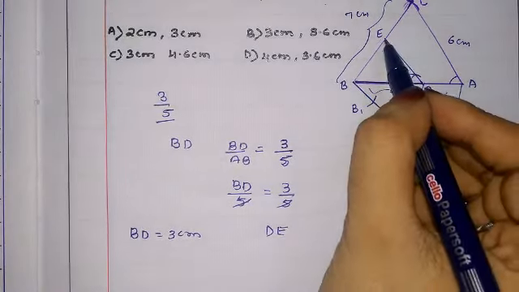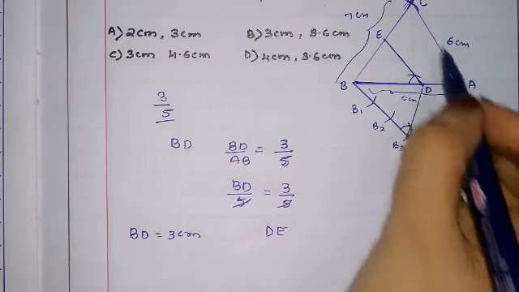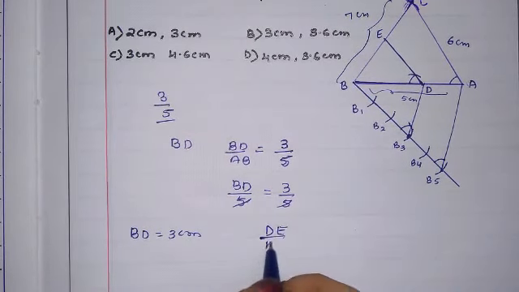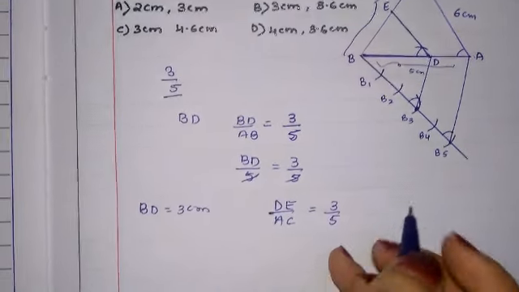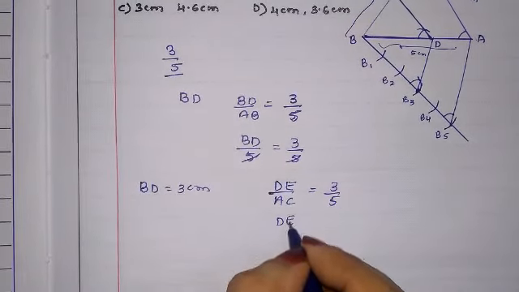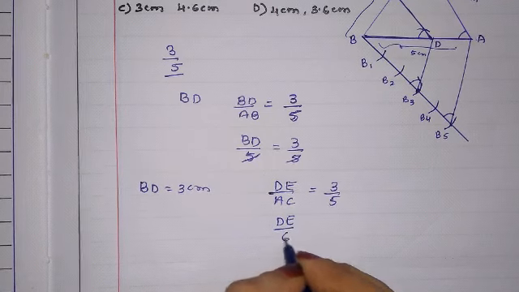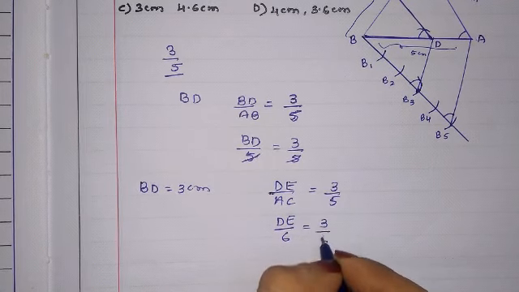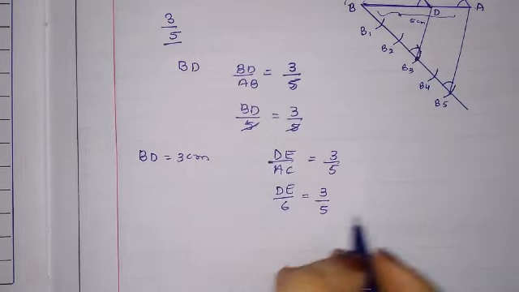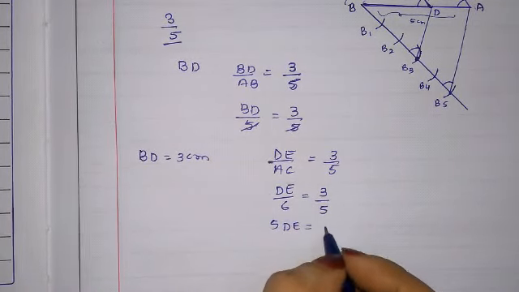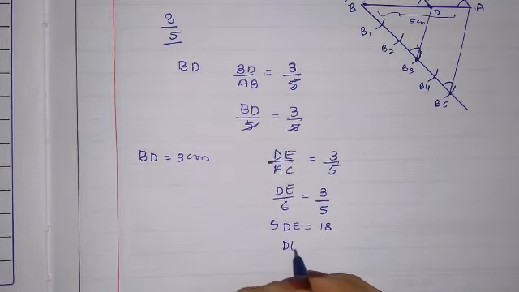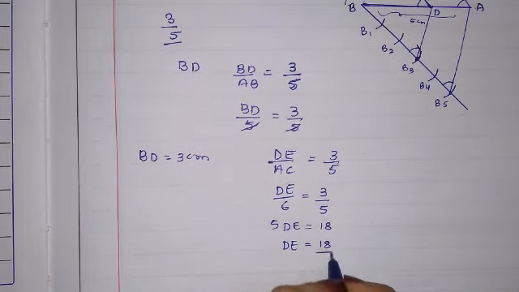Next they have asked about DE. DE upon AC, corresponding sides. DE upon AC is equal to 3/5. DE as it is, AC value is 6, equal to 3/5. We cannot cancel this. 5 into DE is equal to 6 threes are 18. DE is equal to 18/5.